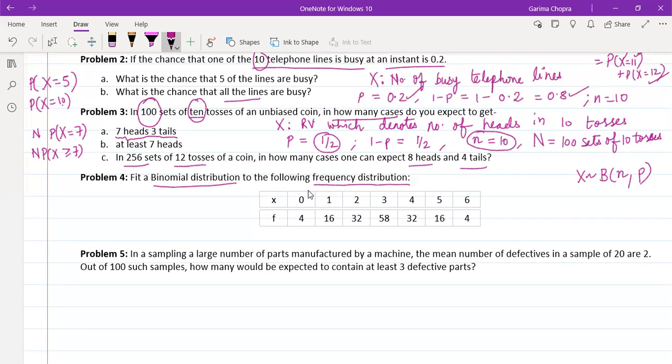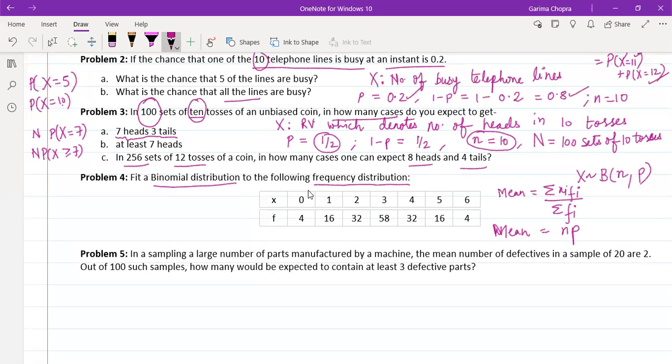So what will be our approach? From this frequency distribution, we will be finding our mean. We all know that if a frequency distribution is given, then the mean is given by summation x_i f_i divided by summation f_i. So from this, we will be finding the mean. And once we have this mean, we know that in the case of binomial distribution, mean is equal to np.